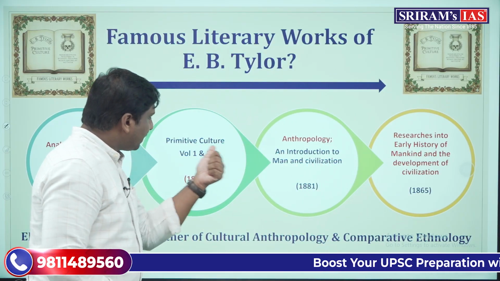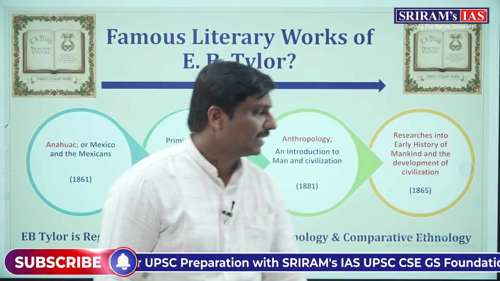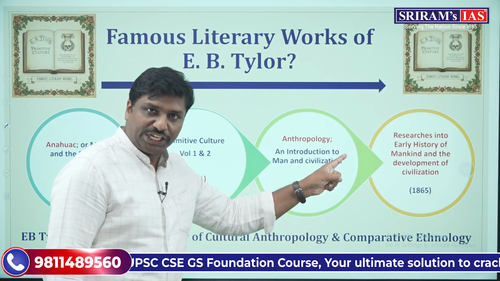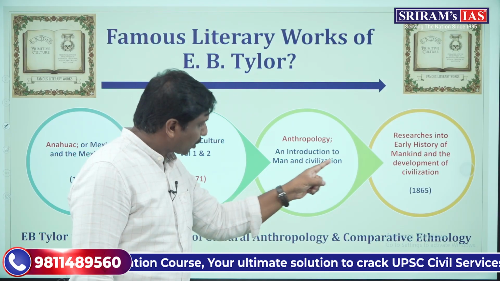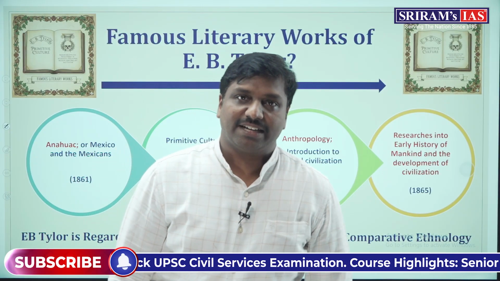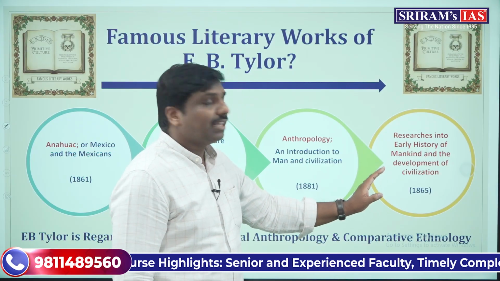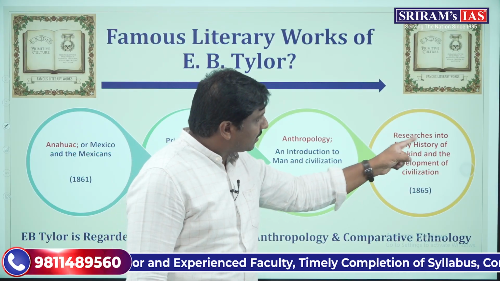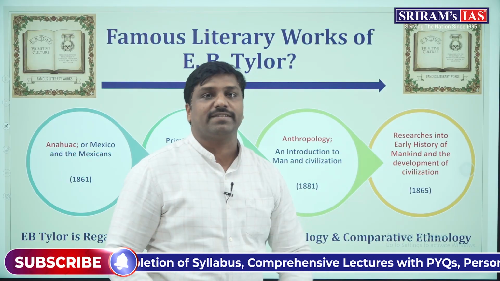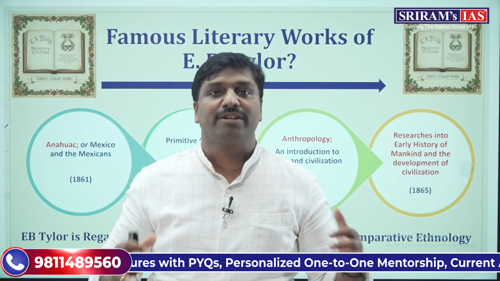Then Primitive Culture in 1871. This is another important literary work. Then in 1881, he wrote a book named Anthropology, which deals with an introduction to the study of man and civilization. This is another significant work. Then in the year 1865, he wrote another literary work, Researches into the Early History of Mankind and the Development of Civilization. These are some of the famous literary works.